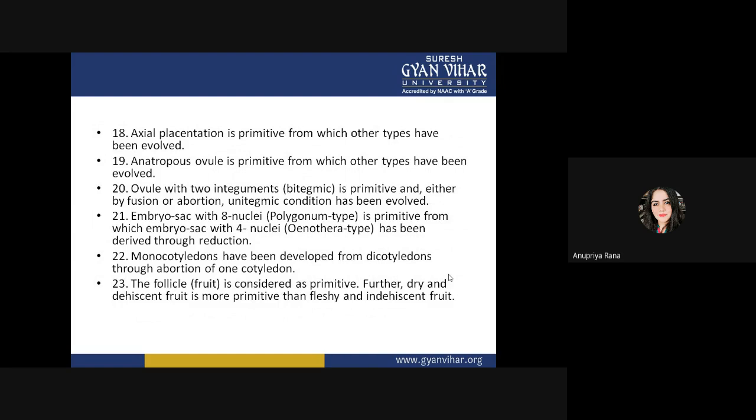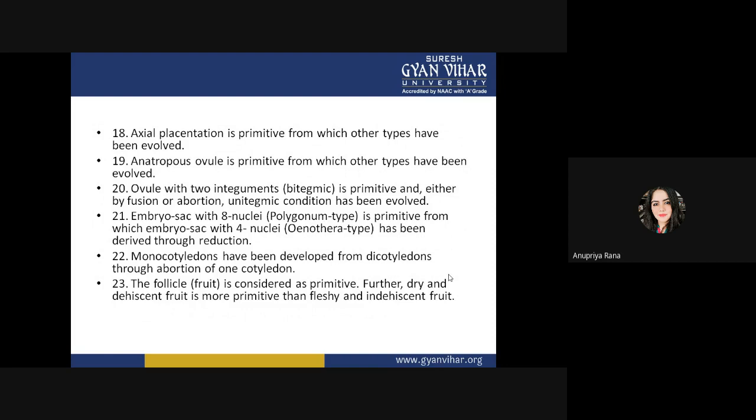Embryo with 8 nuclei is primitive, and embryo with 4 nuclei has been derived. Okay, so 8 cell nuclei is common and primitive. Monocots have been developed from dicots through abortion of one cotyledon.